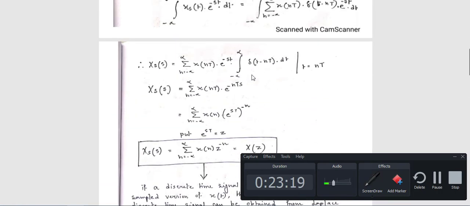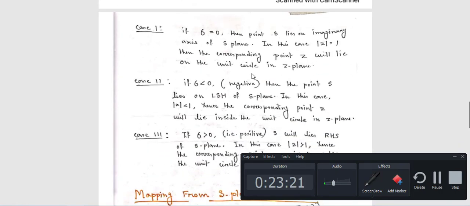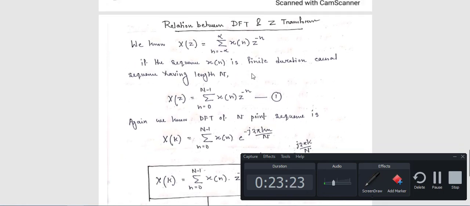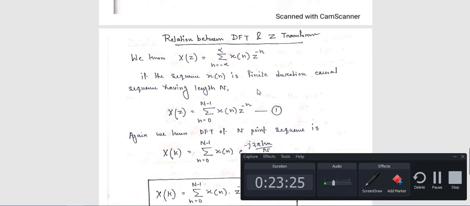Next, I will discuss the relation between DFT and Z transform. DFT is the discrete Fourier transform. Actually, DFT comes from DTFT. DTFT means time is discrete but frequency is continuous.